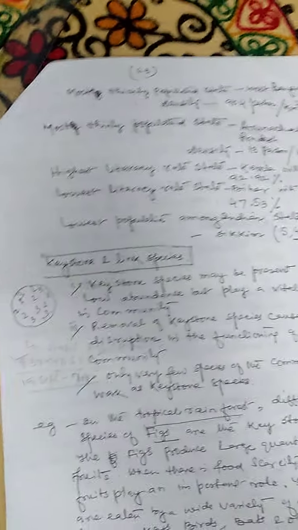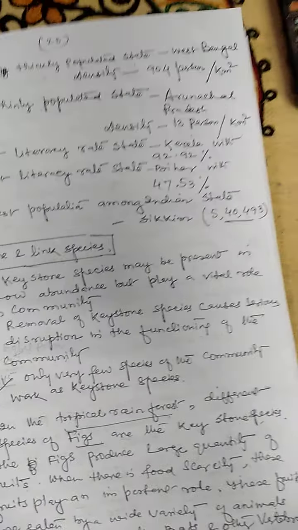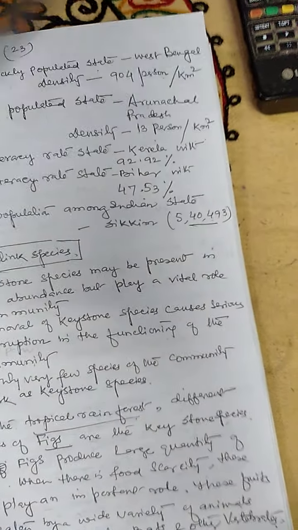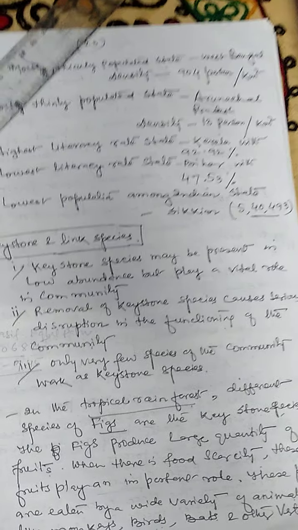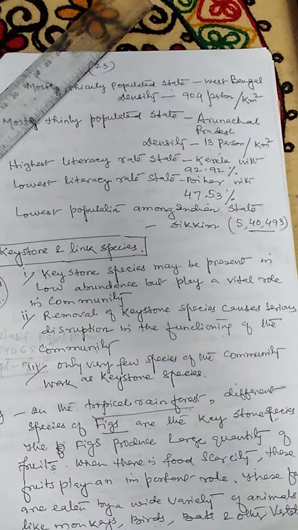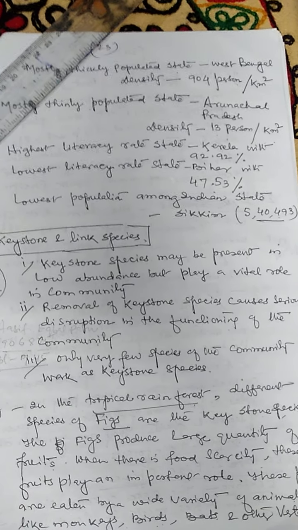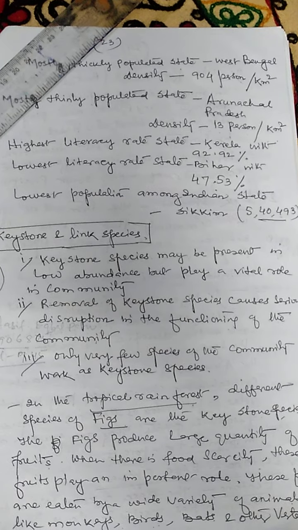Here is the keystone. That is very important, the keystone. A keystone species may be present in low abundance but plays a vital role in the community. Removal of a keystone species causes serious disruption in the functioning of the community. Only very few species of a community work as a keystone.